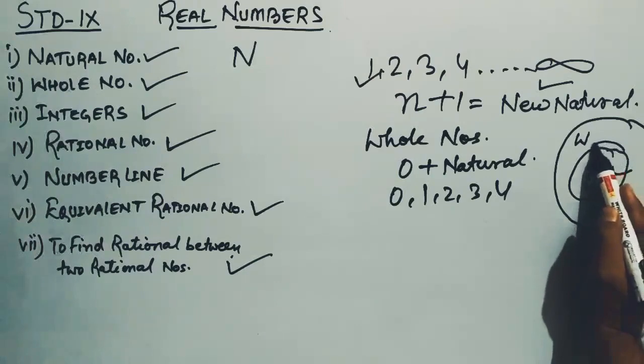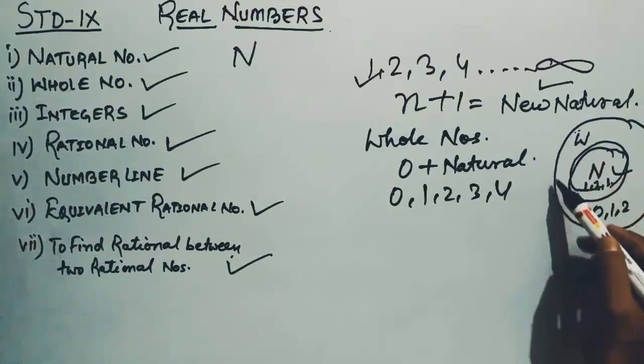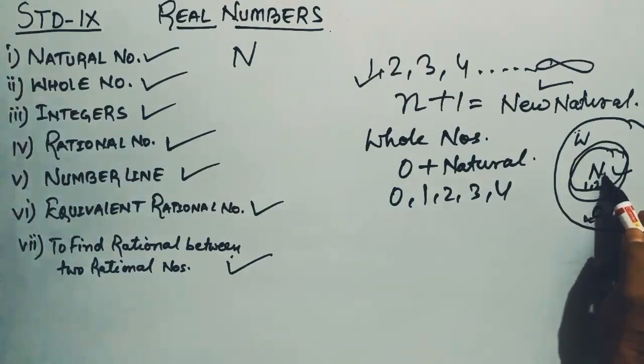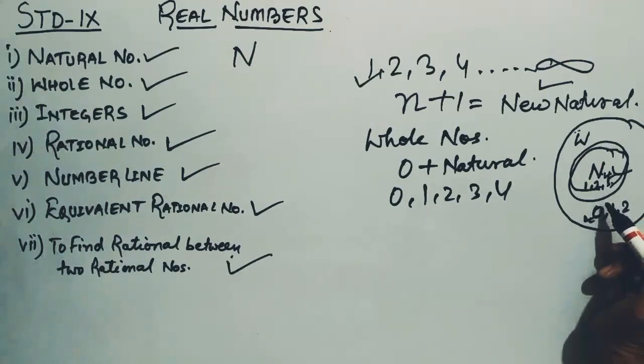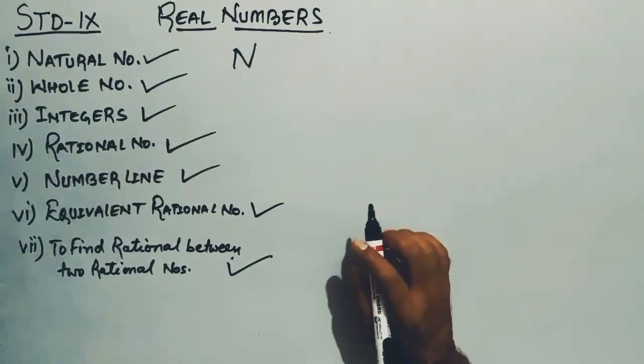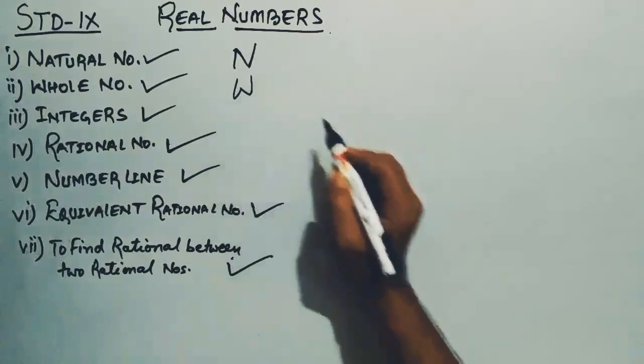It means that all the natural numbers can be said to be whole numbers, but all the whole numbers cannot be said to be natural numbers, because we have 0 here which is not present in the smaller circle. So that's why we cannot say that all the whole numbers are natural numbers. The whole number is represented by capital W, so we can write W here, right?